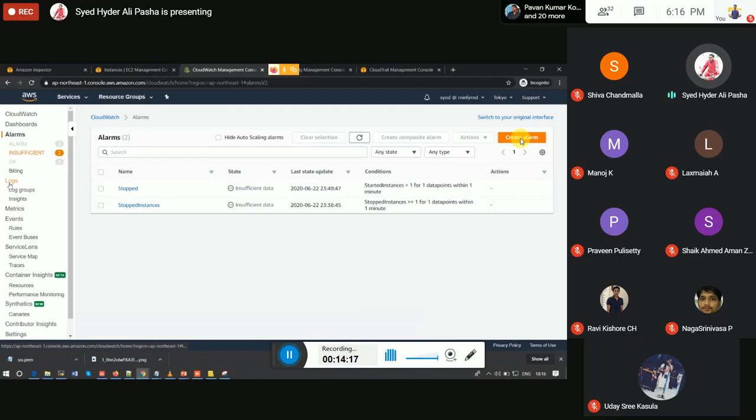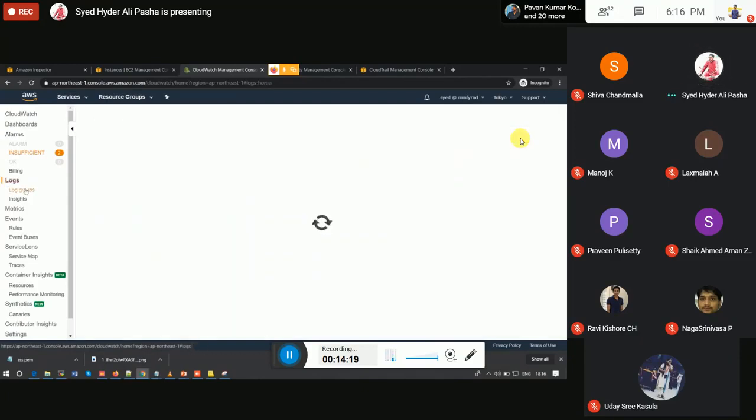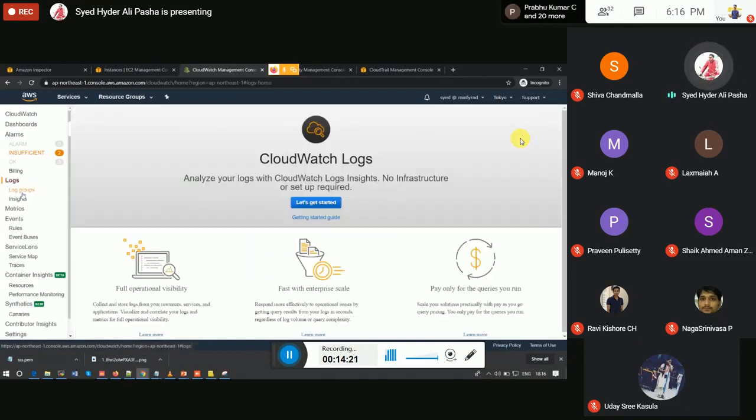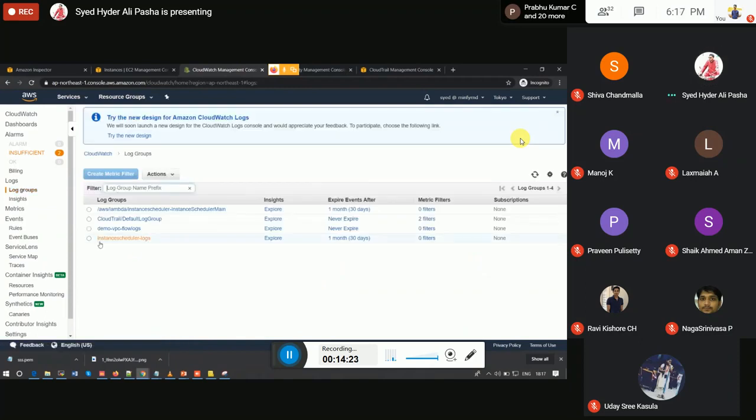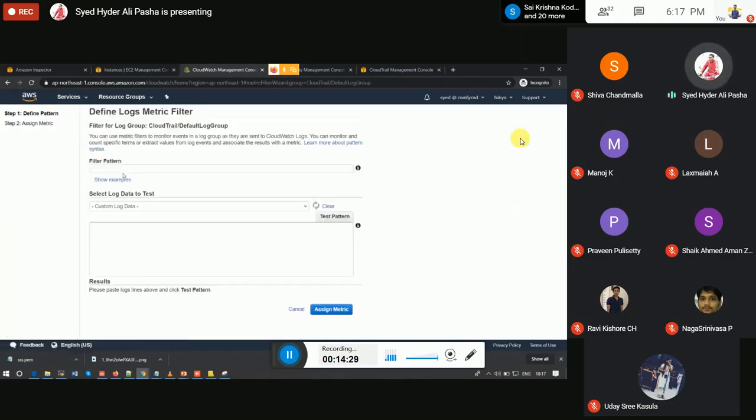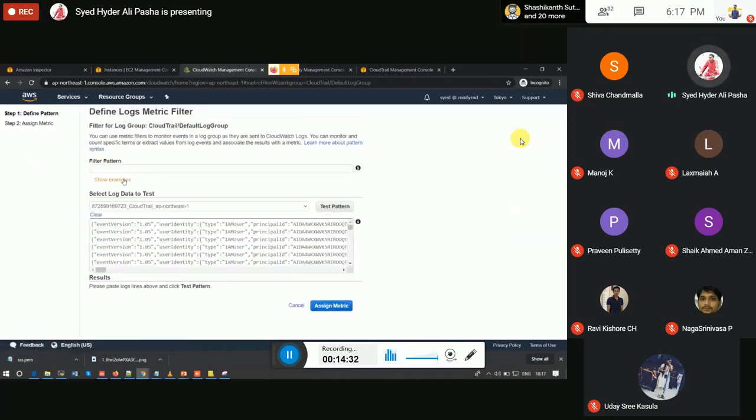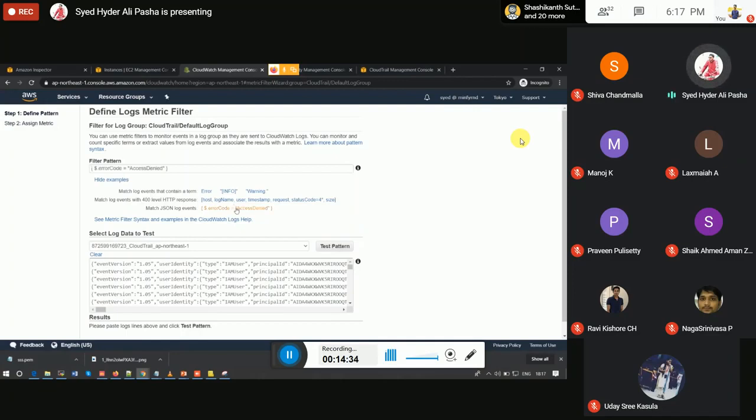So these are the logs. These are the log groups. Let's say we are having a CloudWatch log group. We can create a metric filter.